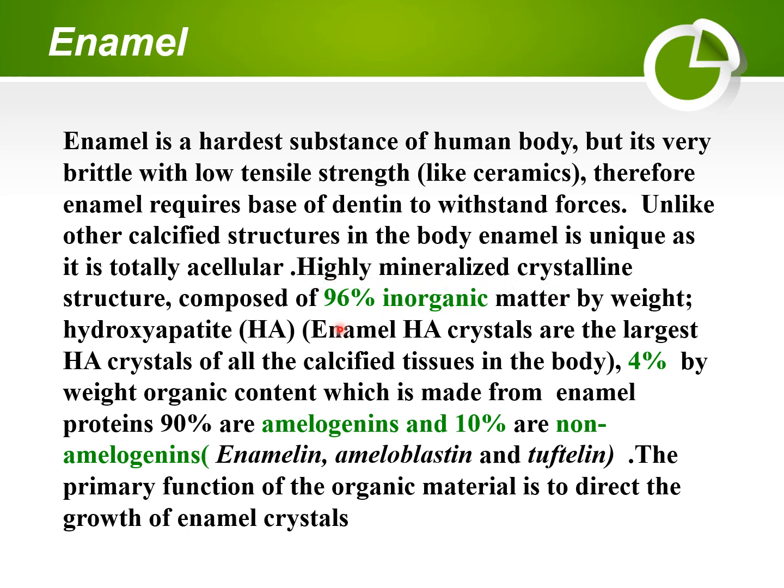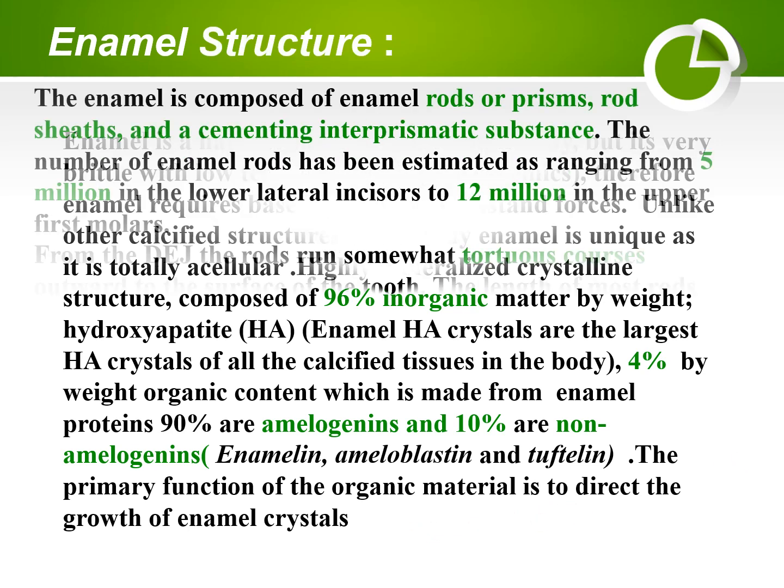It is a highly mineralized crystalline structure composed of 96% inorganic matter by weight, hydroxyapatite crystals, and these crystals are the largest of all the calcified tissue in the body. It has 4% by weight organic content, which is made from enamel protein, which is 90% amelogenin and 10% non-amelogenin, like enamelin, ameloblastin, and tuftelin. The primary function of the organic material is to direct the growth of enamel crystals.